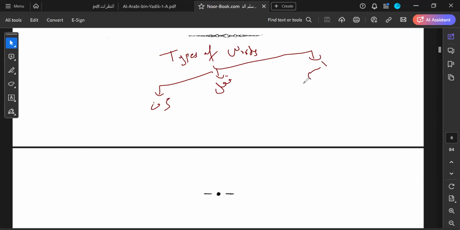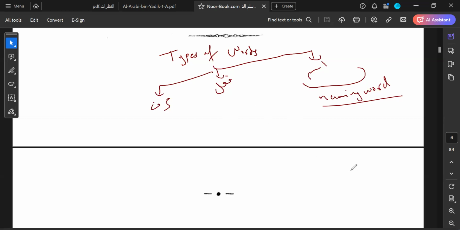A noun is a naming word. That's a simple definition you can go by. Another definition you can use is that it's a word which has a complete independent meaning of its own, and it is not connected with time. So when you look at a word which has a complete and independent meaning of its own, and it's not connected with time, it's going to be a noun.